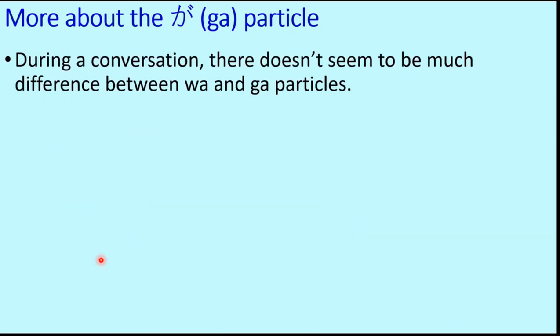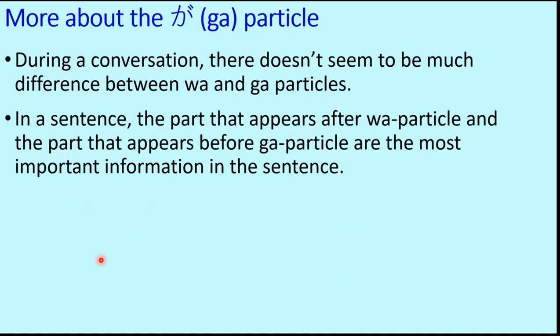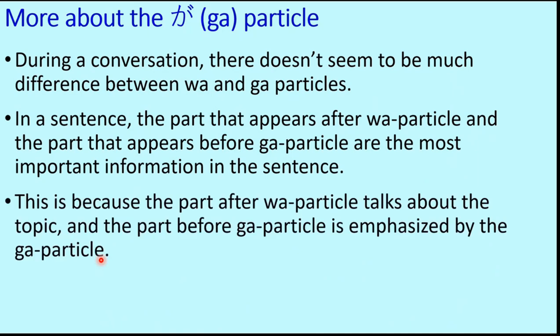During a conversation, there doesn't seem to be much difference between wa and ga particles. So although we have seen the difference between the two grammatically, during a conversation both look very similar and it creates confusion, especially for a non-native Japanese speaker. In a sentence, the part that appears after the wa particle and the part that appears before the ga particle are the most important information in this sentence. Why so? Because the part after the wa particle talks about the topic and the part before the ga particle is emphasized by the ga particle. That means this is obvious, right?